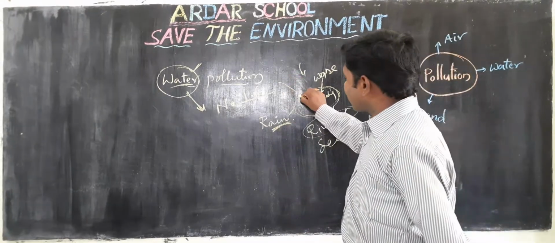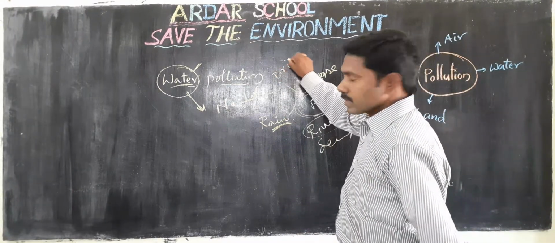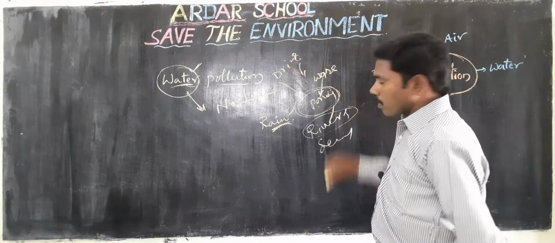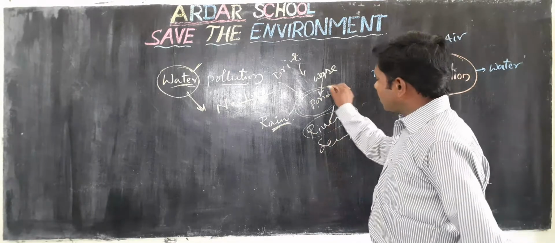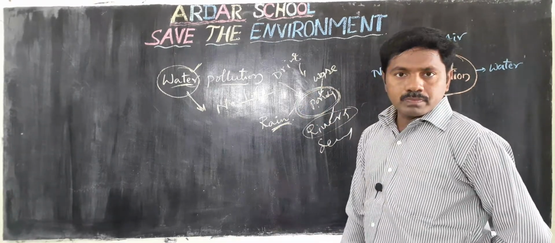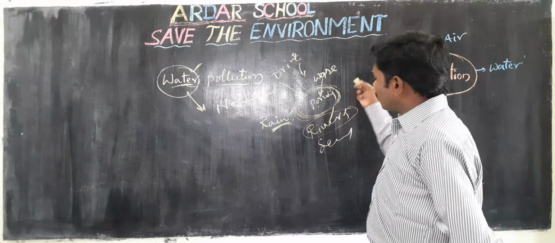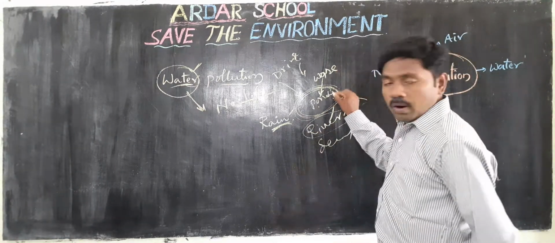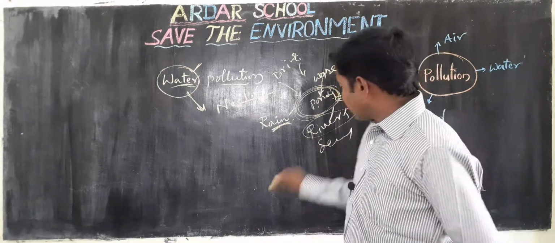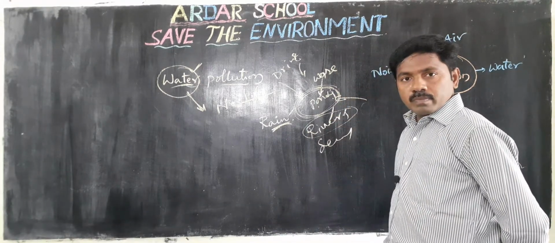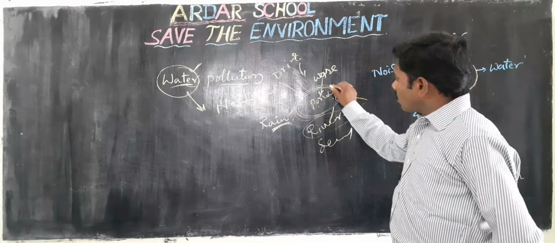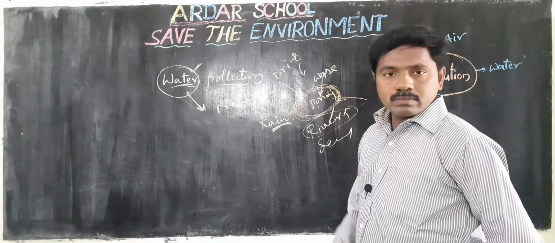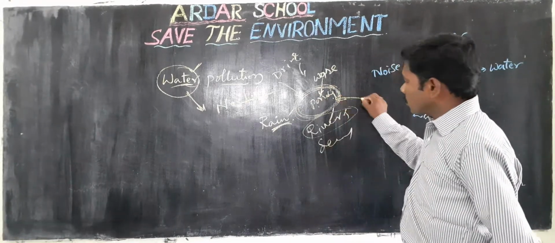Some release drains, some send drain water into the ponds, so the water gets polluted. Next, some people are bathing in ponds or rivers. Some wash their cattle in the ponds. That's why water gets polluted.